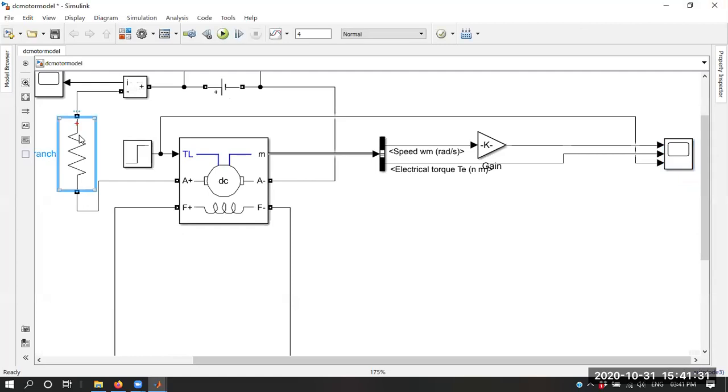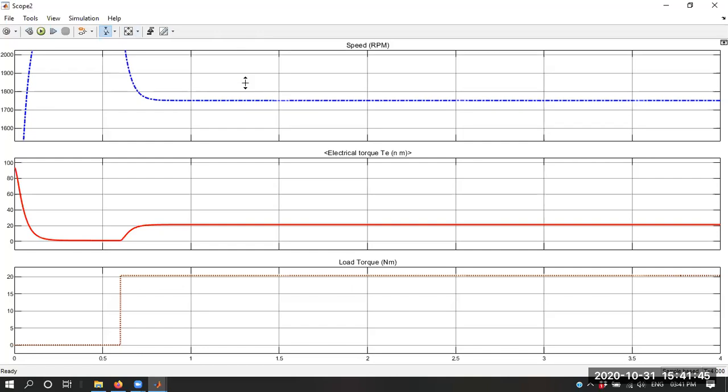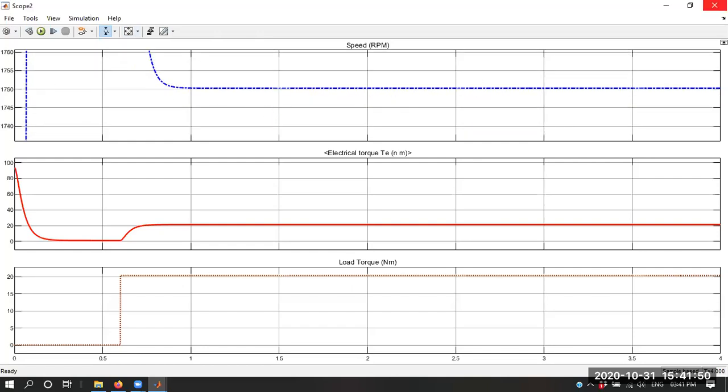Suppose we remove this resistance from here and check. Let me show you the original speed and current. You can see the original speed is 1750 rpm, that is the rated speed.